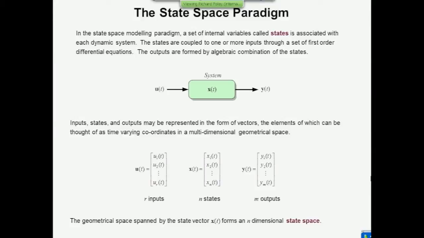I'm going to use the letters R, N, and M to capture the number of elements in the input vector U(t), the state vector X(t), and the output vector Y(t), respectively. So, for example, a system which had 1 input, 7 states, and 3 outputs, the numbers R, N, and M would be 1, 7, and 3, respectively. These numbers fix the dimensions of the matrices in the state space description that's coming up.